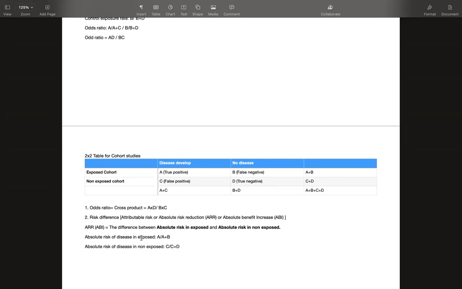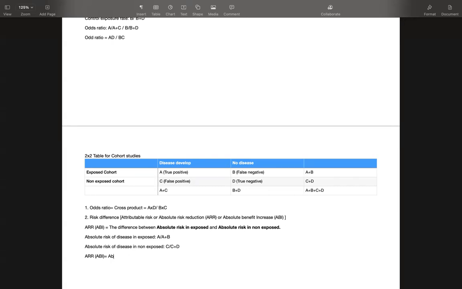And we can subtract absolute risk of disease in non-exposed from absolute risk of disease in exposed, and then we get ARR, which is also known as ABI. What is ARR and ABI? It is the absolute risk.